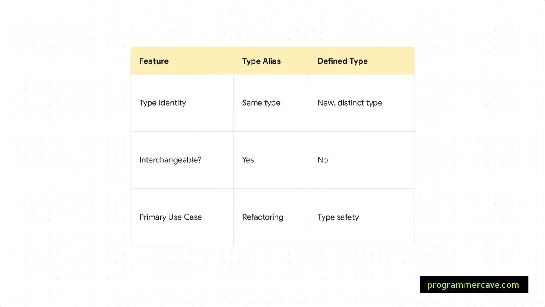And here's our summary for naming types. This table makes the trade-off crystal clear. A type alias gives you convenience, perfect for refactoring. A defined type gives you compile time safety and the power to add new behavior with methods. That's what you want for building robust, self-documenting code.